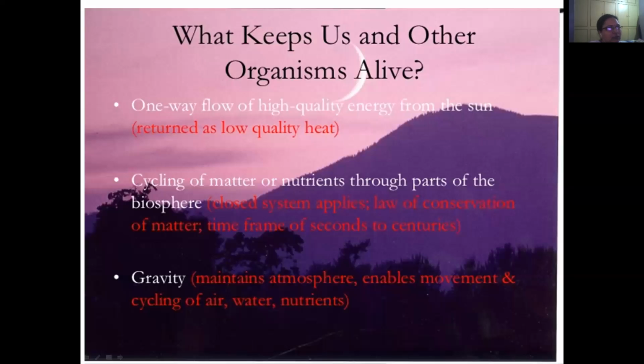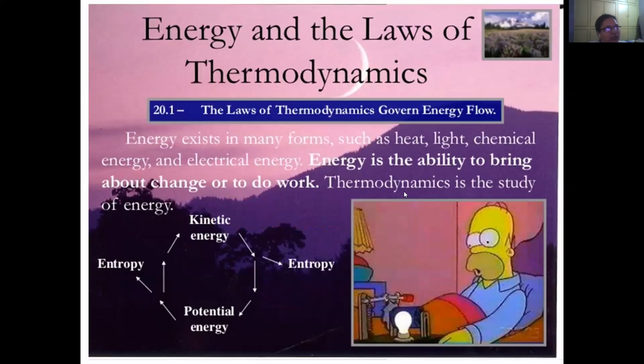So, what keeps us and other organisms alive? There is a one-way flow of high-quality energy from the sun, and then cycling of matter or nutrients through parts of the biosphere, and gravity. Here we are taking the laws of thermodynamics, because energy is associated with the trophic levels, so we have to apply these laws. Energy exists in many forms such as heat, light, chemical energy and electrical energy. Energy is the ability to bring about change or to do work, and thermodynamics is the study of energy.